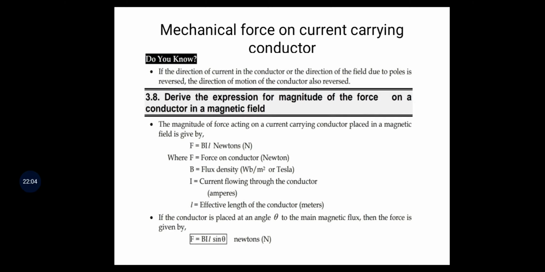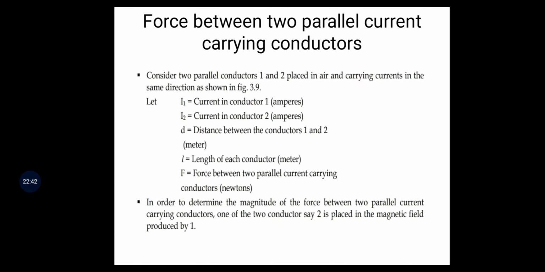Here F is the force on conductor in newtons, B is flux density in Weber per meter square or Tesla, I is current flowing through the conductor in amperes, and L is effective length of the conductor. Next, force equal to BIL sin theta.